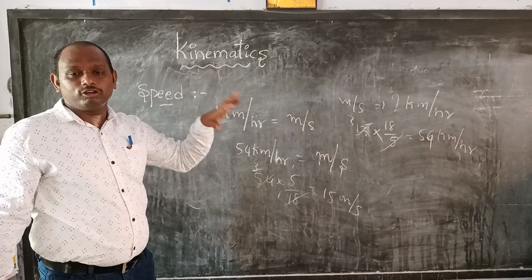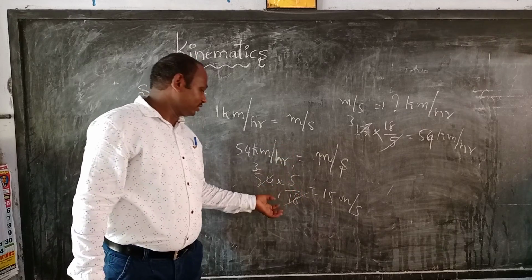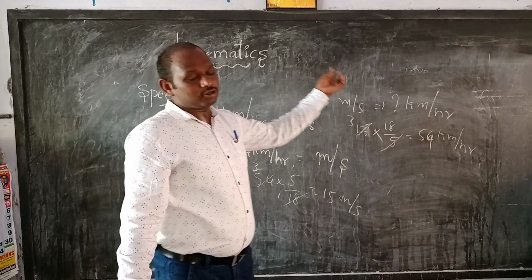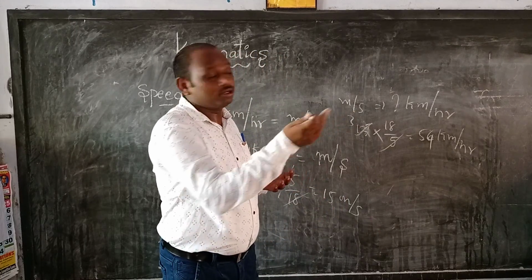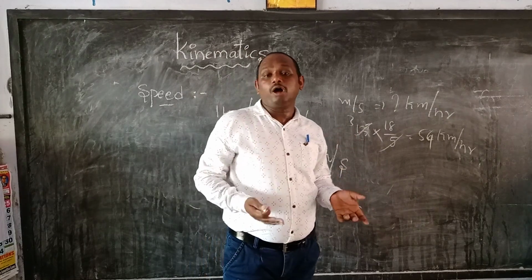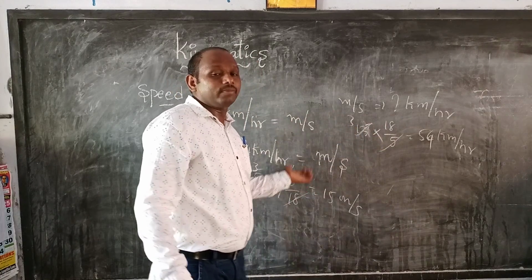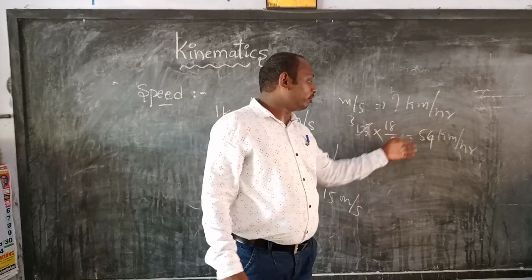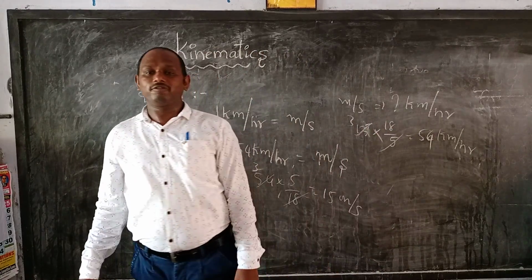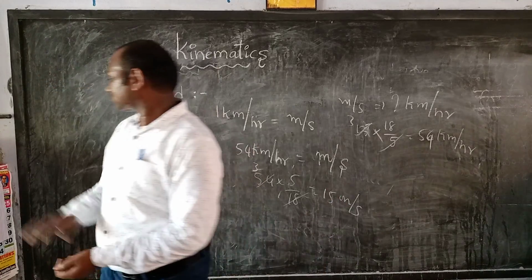Any numerical number, multiply by 5/18. So 5 by 18 gives meters per second. Here also, for example, if the car is moving at 50 meters per second, how do we convert to kilometers per hour? It will be reversed: here 5 by 18, there 18 by 5. 5 threes are 15, 3 eights are 24... so 54 kilometers per hour. The car is moving at 54 kilometers per hour.